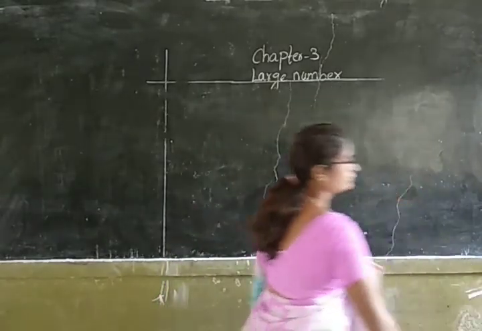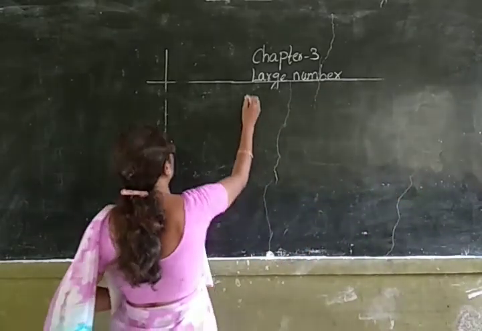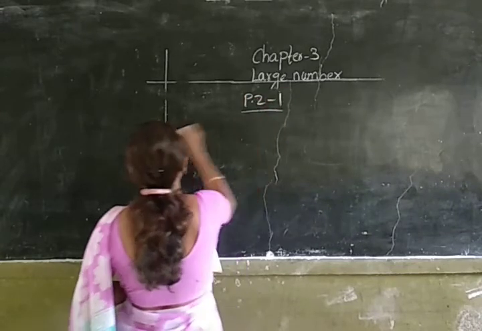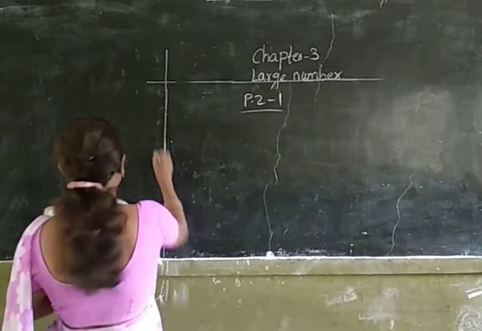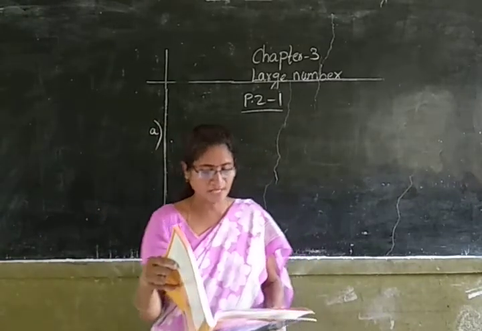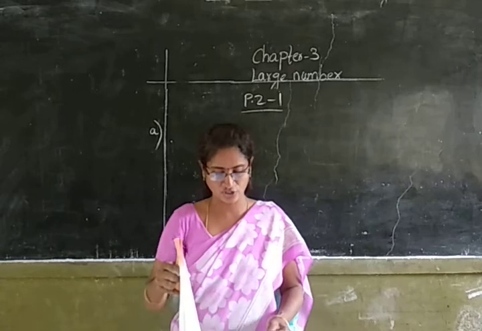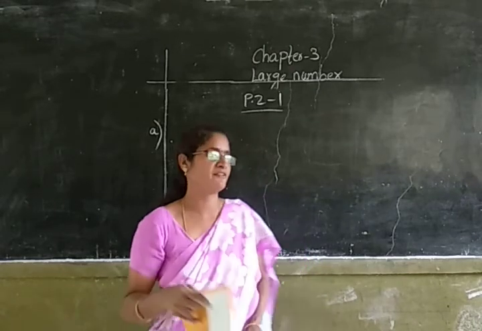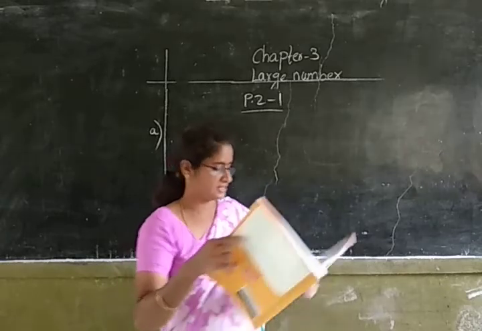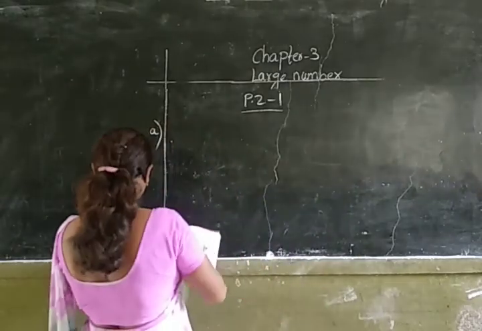Okay, let us do the first sum in practice zone 1. So I am reading the question. Write the following numbers in Indian place value system. Also write their expanded form. First you have to write the number in Indian place value system and then you have to write the expanded form.